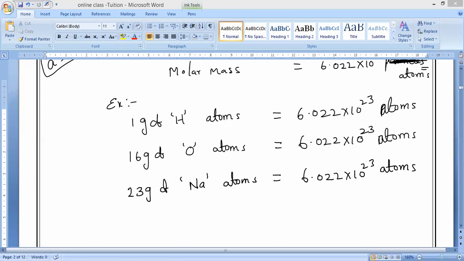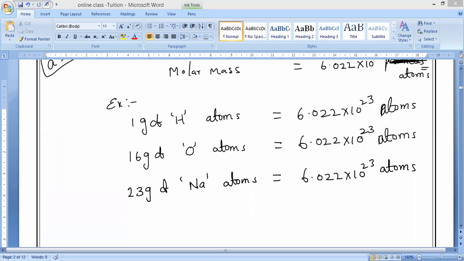Here, Avogadro's number is related not only to atoms. It may be atoms, molecules, or ions, which are particles. So what is the mole concept? Try to understand very carefully. Now I am going to give the definition.